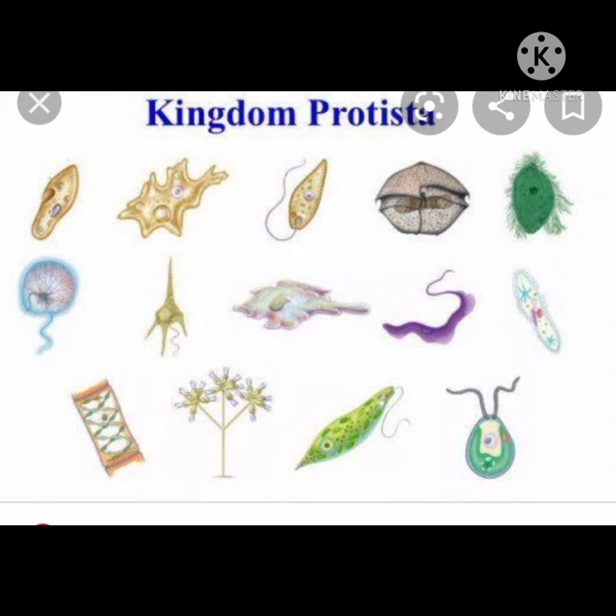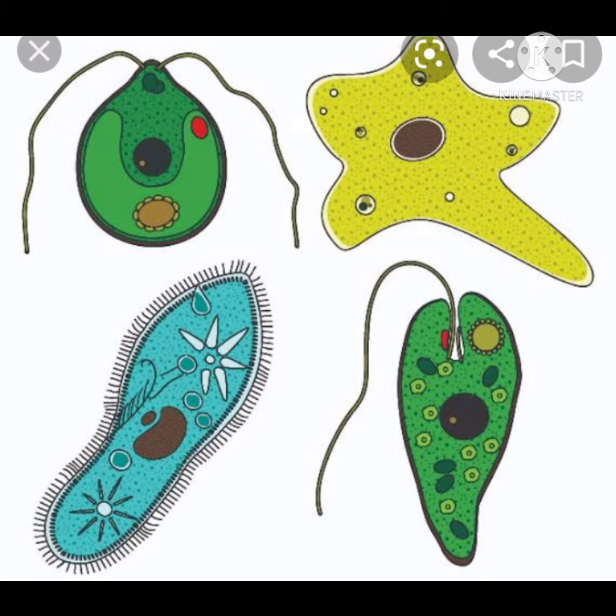It's for unicellular and eukaryotic organisms. This is the kingdom mainly for unicellular and eukaryotic organisms. They have a very defined nucleus which is enclosed by a nuclear membrane. That is why it is known as eukaryotic.